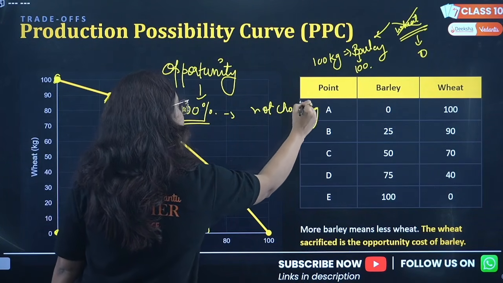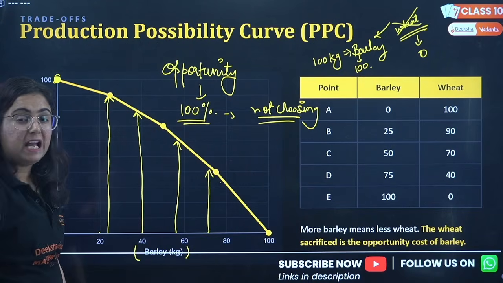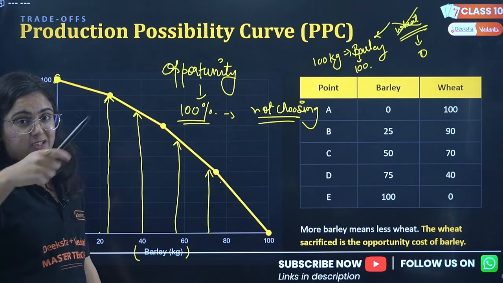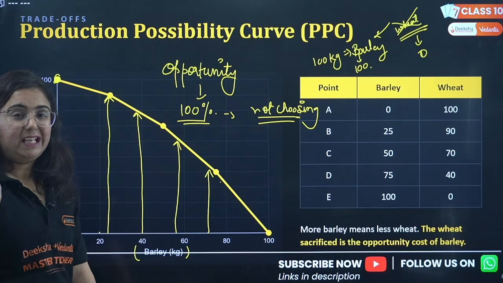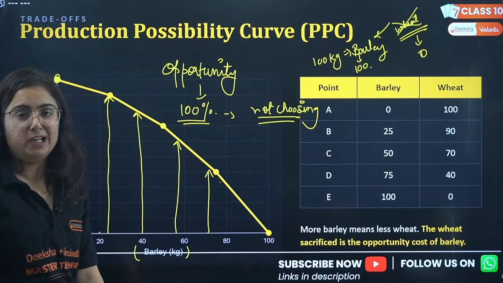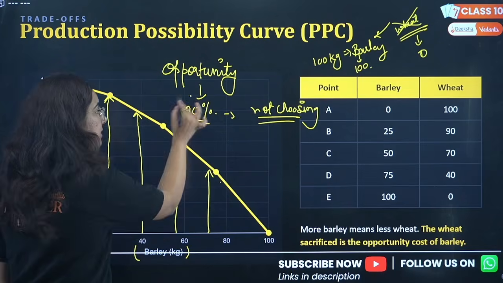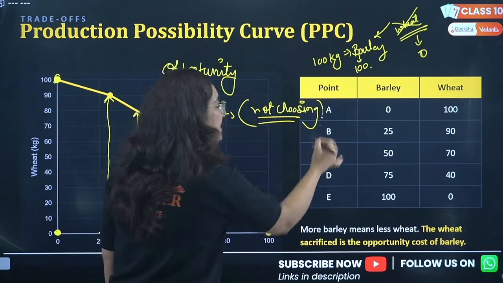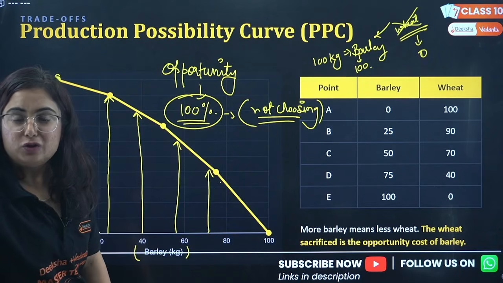If there is an option given to you, beta, eat pasta outside or momo, you will be eating any one thing. The mother gave you the choice. Now you chose what? I will be eating momo. So you are eating this momo but not choosing the other one. That is known as opportunity cost.